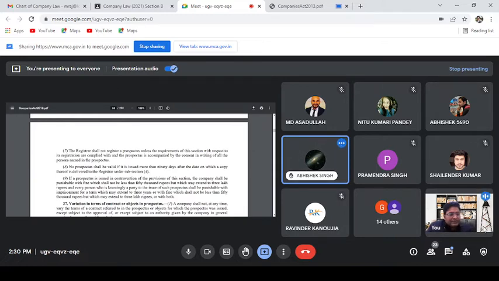Repeal word is mostly used for the whole statute, etc. Omitted and repeal have the same effect. That means now this provision is not on the statute book. Effect is the same, but generally repealed is used for the whole law, and omitted is for the section.